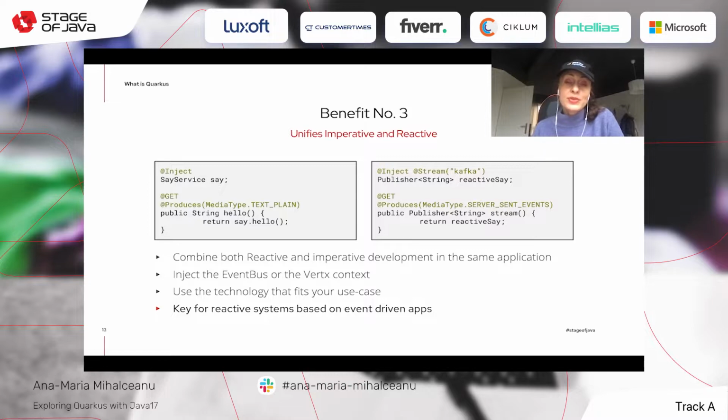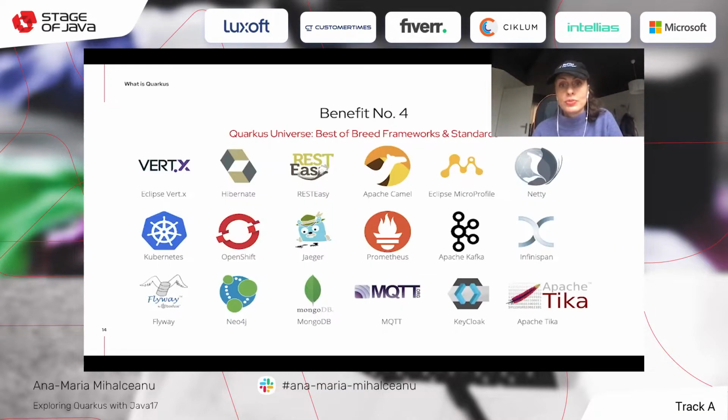The third benefit is using reactive and imperative ways of programming. So you can use the technology that fits your needs. And reactive programming, did not forget about it. The key for a reactive system is based on event-driven apps. So now you have the options on how to build those too.